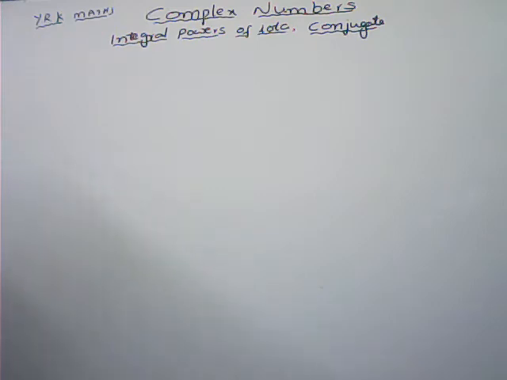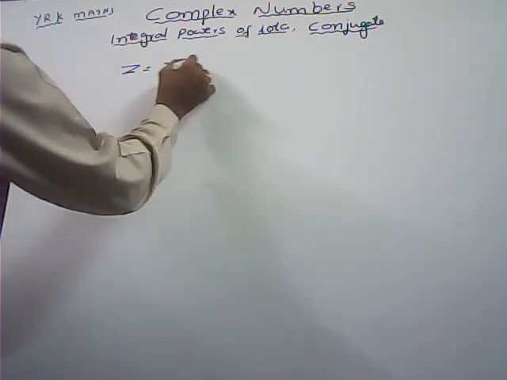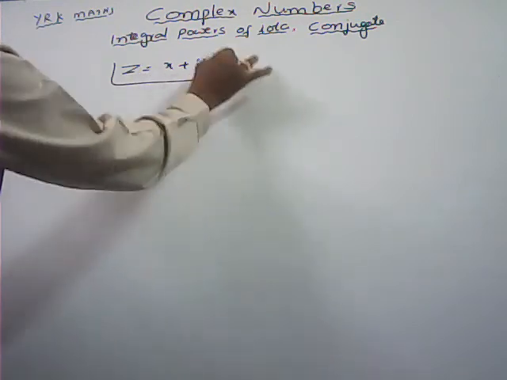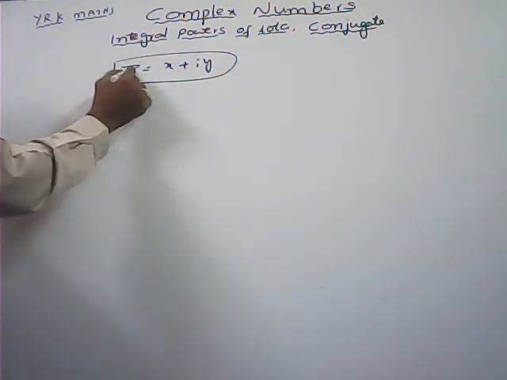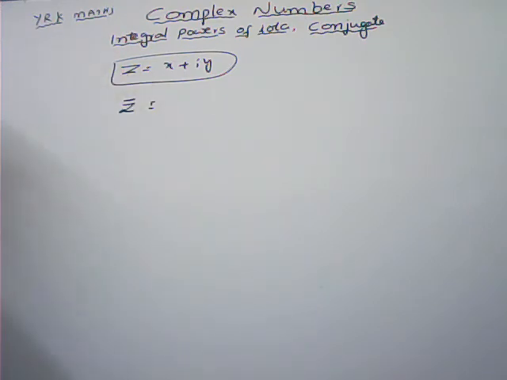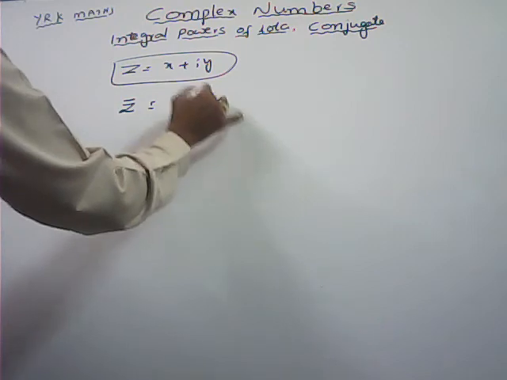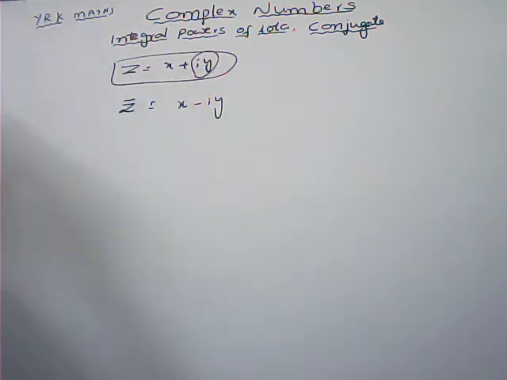Next, what is the conjugate of a complex number? For example, I am taking z = x + iy. This is one of the complex numbers. The conjugate of a complex number z, denoted by z bar, is obtained by changing the sign of the imaginary part. Here the imaginary part sign has to change. So whatever we get, that is the conjugate of a complex number.